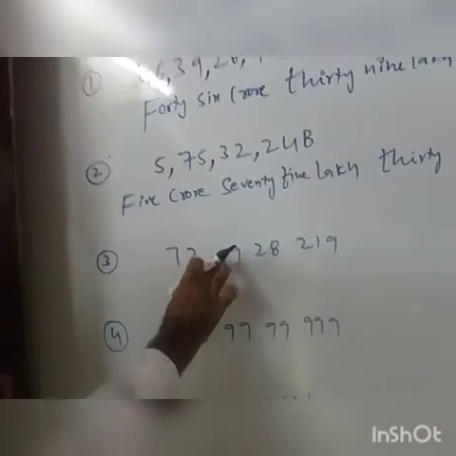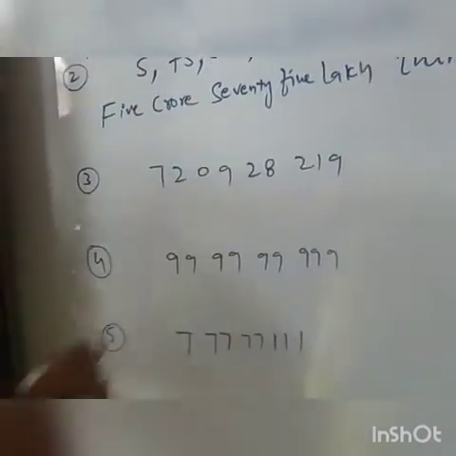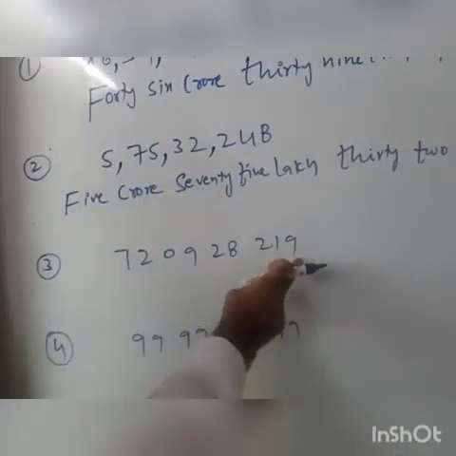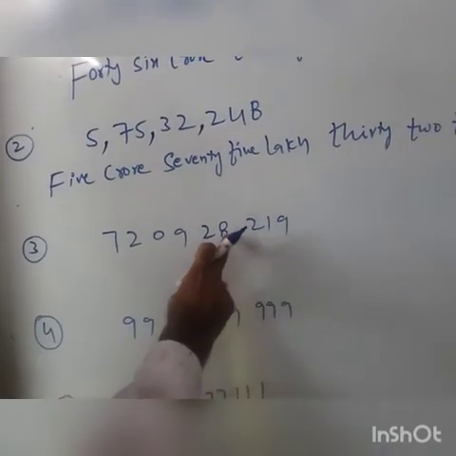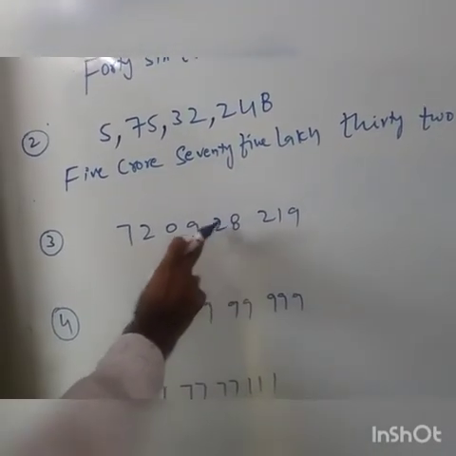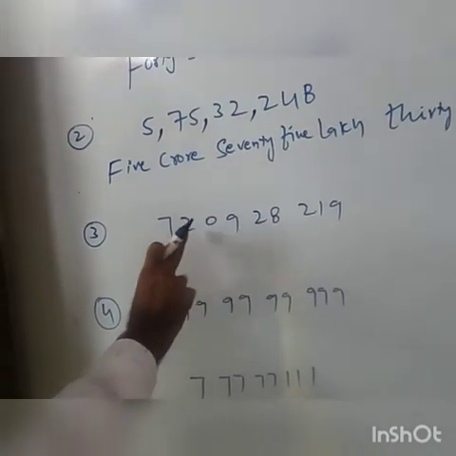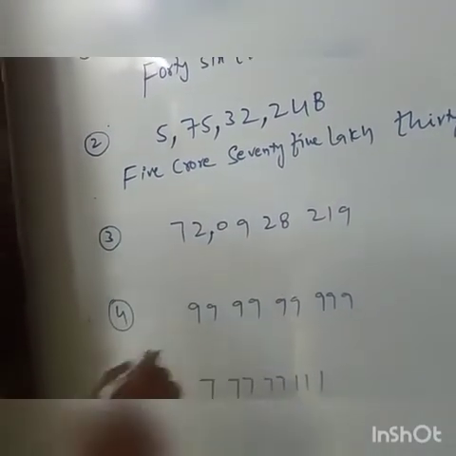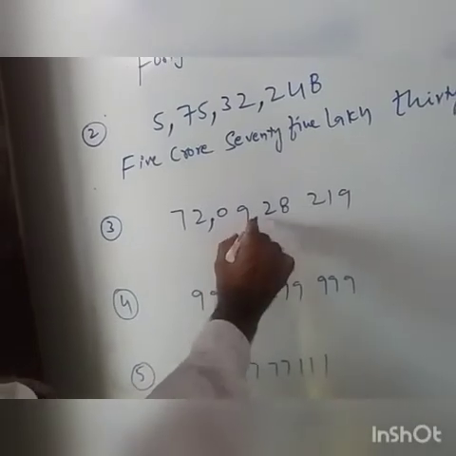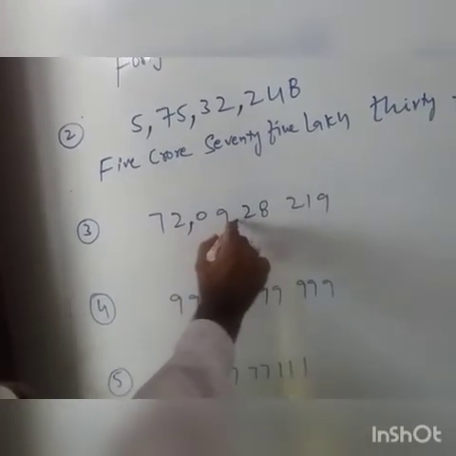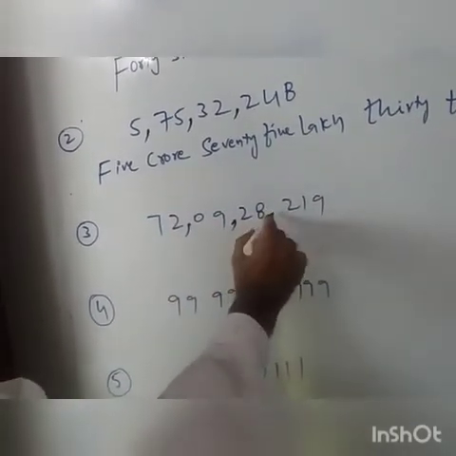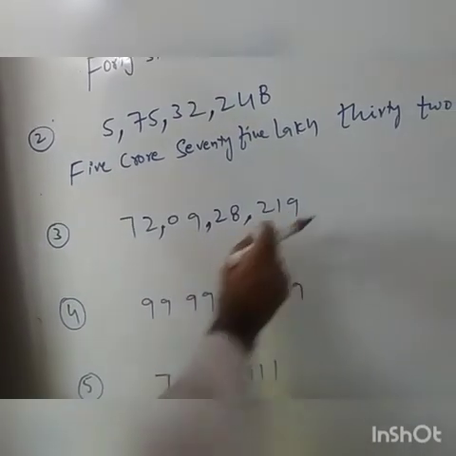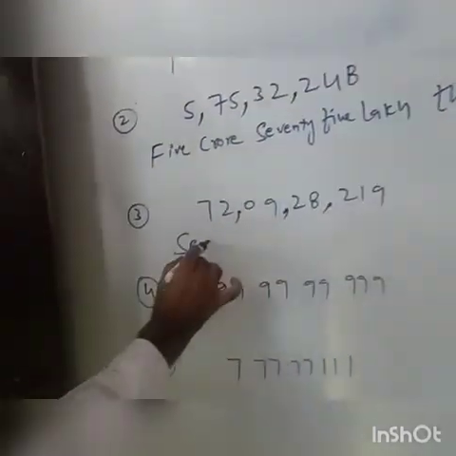In that, suppose ones, tens, hundreds, thousands, 10,000s, lakhs, 10 lakhs, crores, 10 crores. 10 crores means put the comma after 2 digits. 10 lakhs also, put the comma here. 10,000s here also, put the comma here. 219. Now